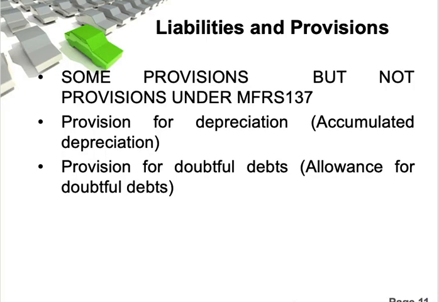There are some provisions but not provisions under MFRS 137. Some items are also called provision, for example, provision for depreciation, provision for doubtful debts. Last time when I was a student, they still used this term for depreciation, but now we use accumulated depreciation, and now we use allowance for trade receivable, allowance for impairment of trade receivable.